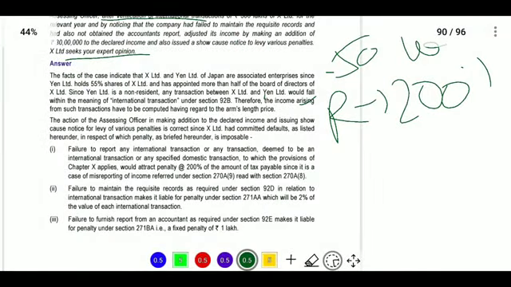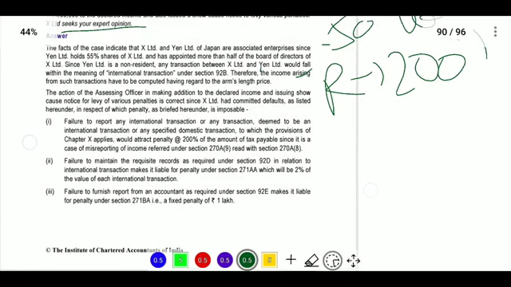So now you will pay 200 rupees. That is the first case. And the second one, you have not maintained the records. So for whatever transactions you have done, whether 10 transactions or 20 transactions, for those transactions you will pay 2% of the value as penalty.